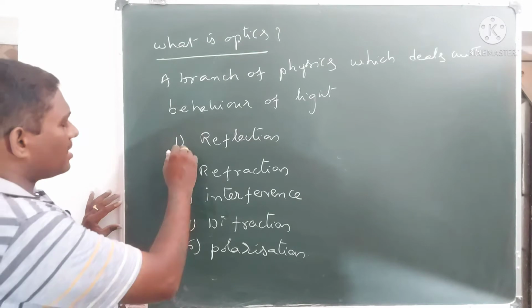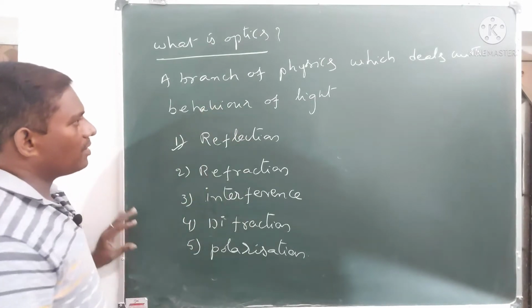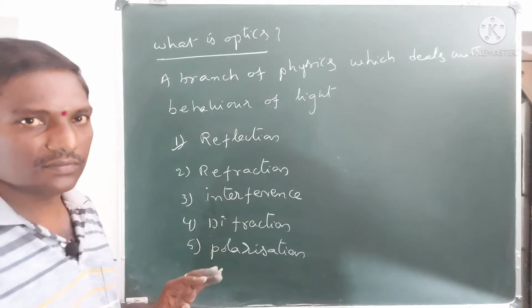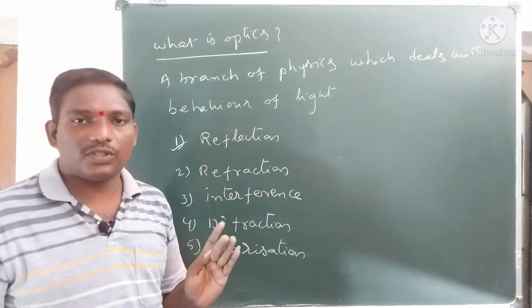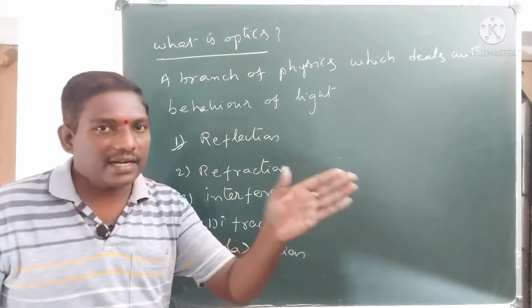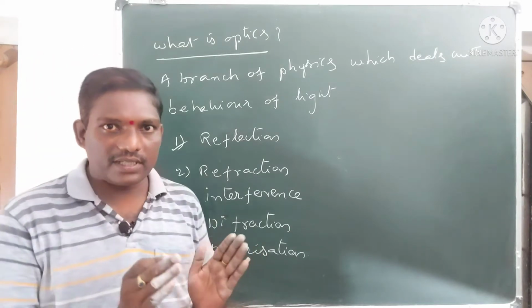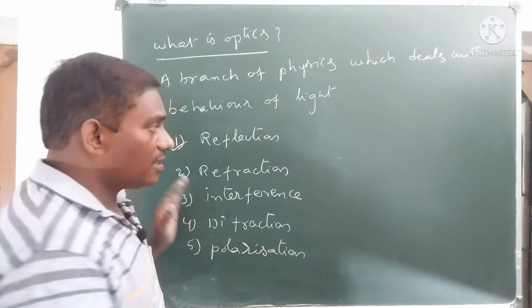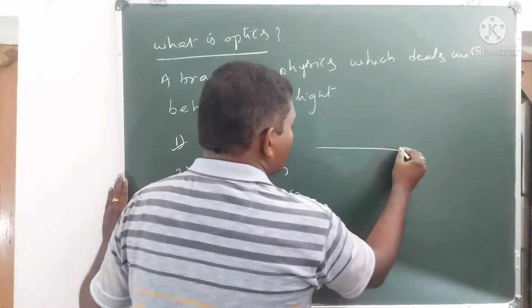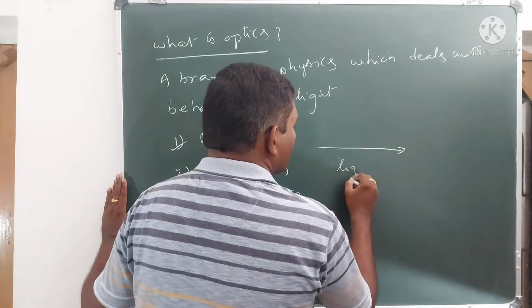First of all, let us discuss reflection. What is reflection? In ordinary conditions, we know that light travels in a straight line. If I represent the path of the light as a straight line, it is called a light ray.